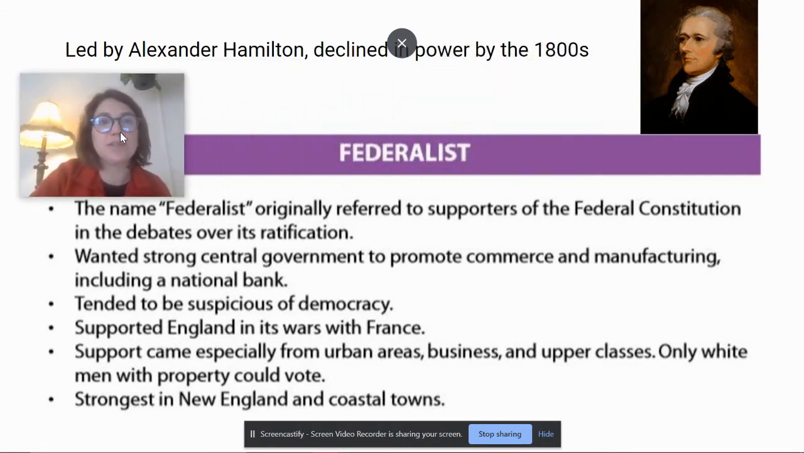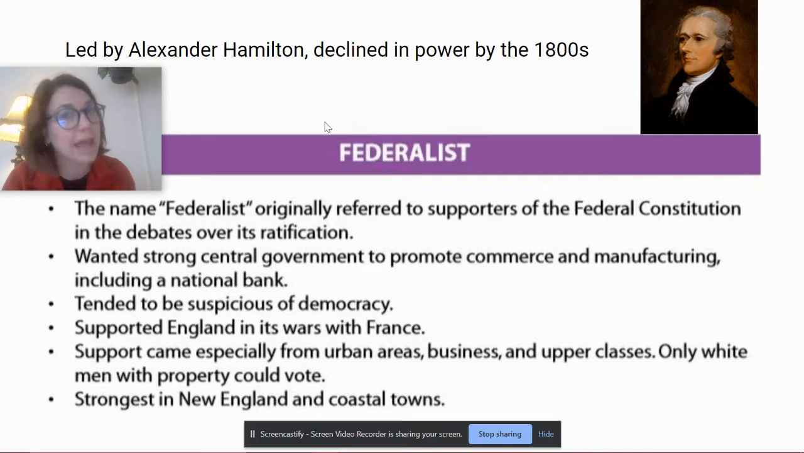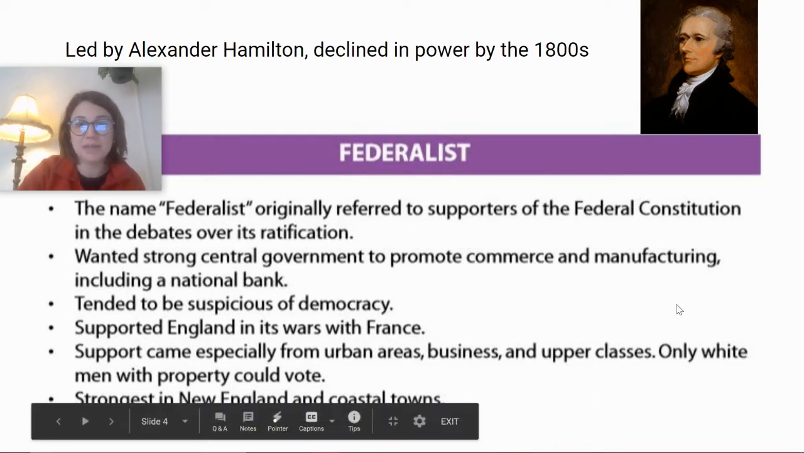Our Federalist group was led by Alexander Hamilton. Here's his picture. This group will decline in power in the 1800s, and we'll see who replaces the Federalist Party. But the Federalists originally referred to the supporters of the Constitution. The key idea about the Federalist Party is that they wanted a strong central government. They liked the idea of a strong national government. They thought that only a strong national government would have the power to promote business, to help make money for the economy.